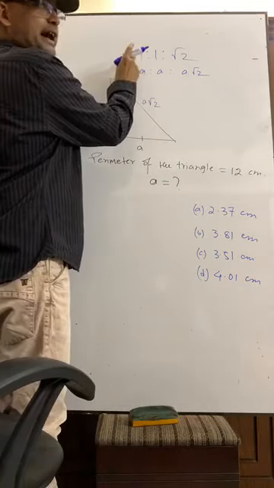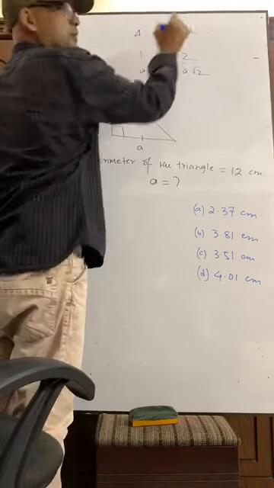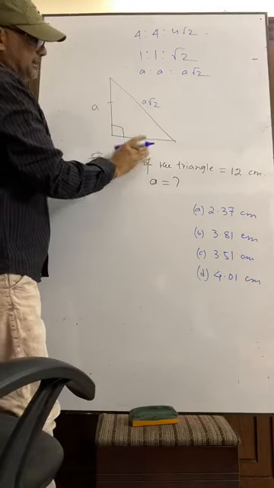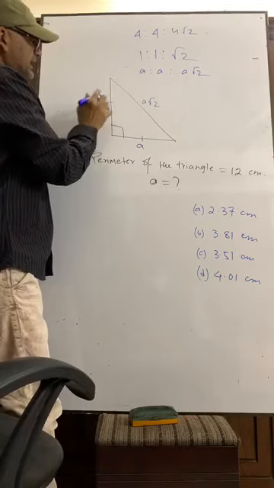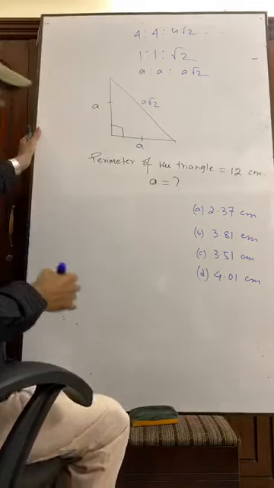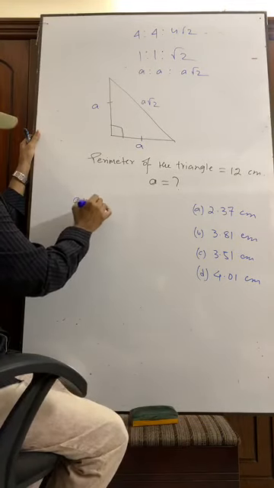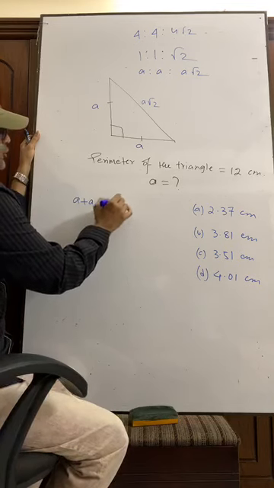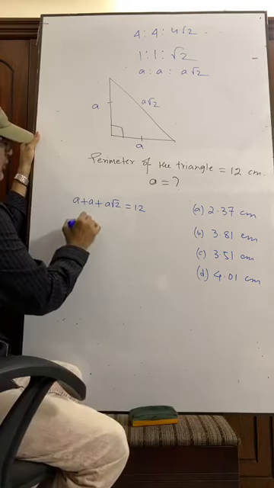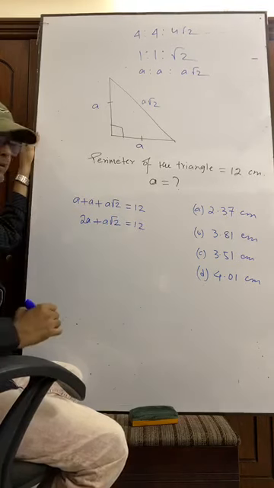If the equal side is 4, then the hypotenuse is 4 root 2. In this way, if it is A, then it is A root 2. Perimeter is 12 centimeter. That is twice A plus A root 2 equals to 12 centimeter.